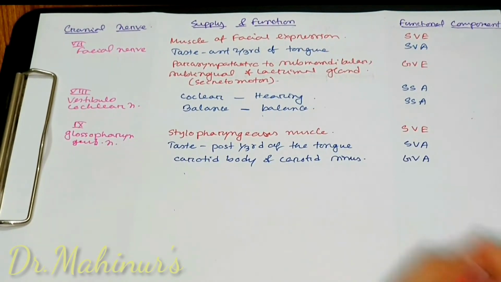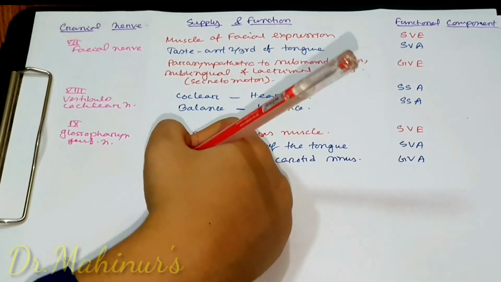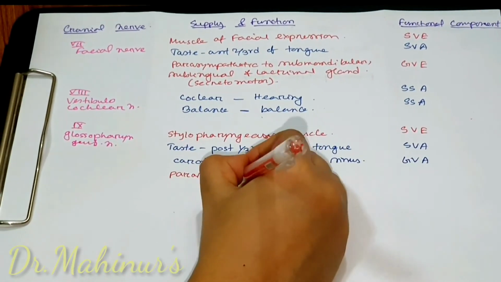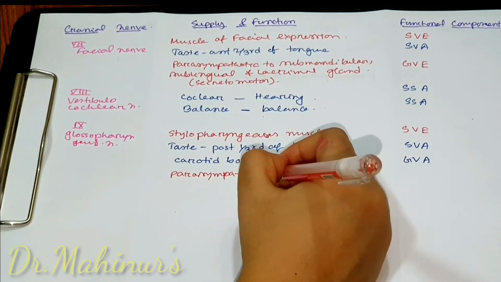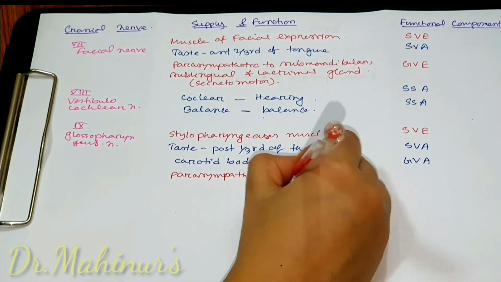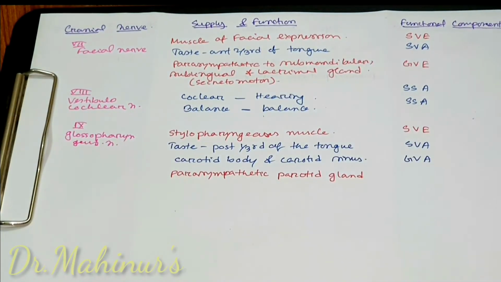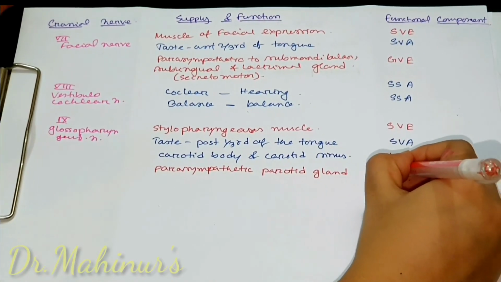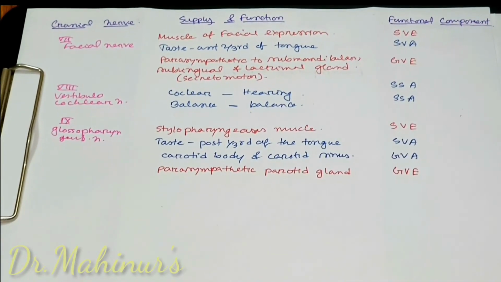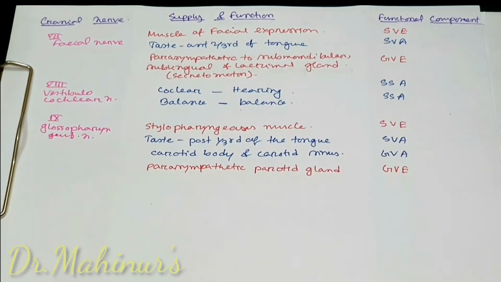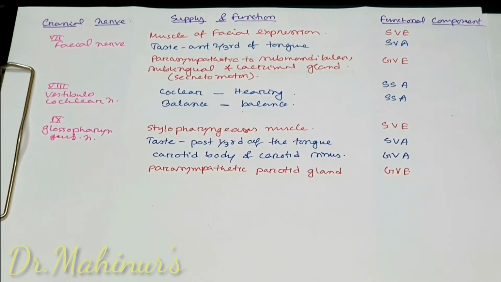The ninth cranial nerve also has parasympathetic supply to the parotid gland. As it is a gland, it will be visceral, and as glands are present all over the body, as I said earlier, the functional component is general visceral efferent.